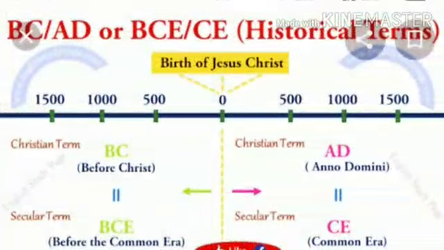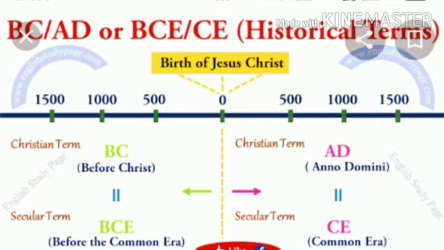Now on your screens you can see this timeline: BC, AD, or BCE, CE in historical terms. We have the same number line which you studied in maths.